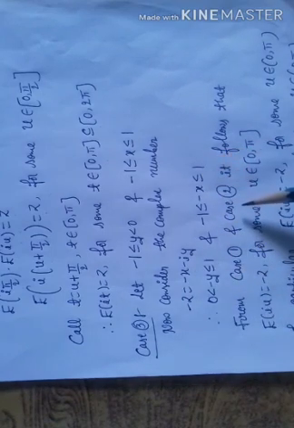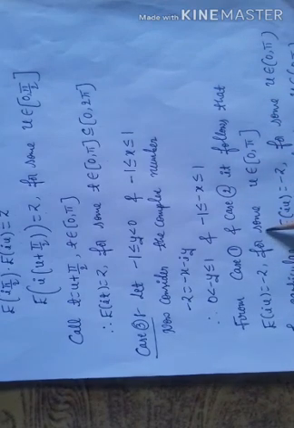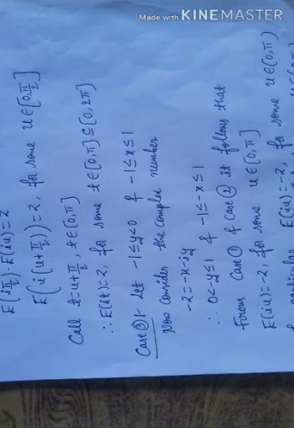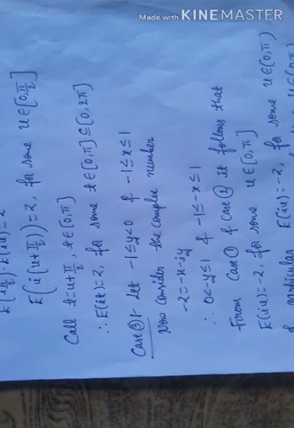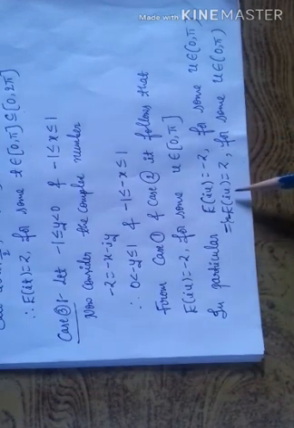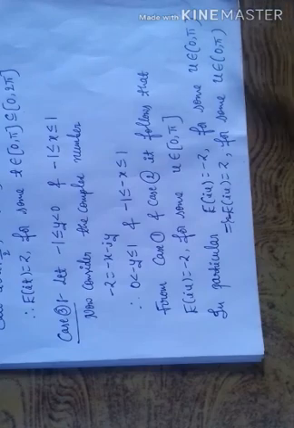Again from case 1 and case 2, it follows that e^(iu) is equal to minus z for some u belongs to the closed interval 0, π. In particular, e^(iu) is equal to minus z for some u belongs to the open interval 0, π, because the open interval 0, π is a subset of the closed interval 0, π. Again multiplied by minus sign, minus e^(iu) is equal to z for some u belongs to the open interval 0, π.